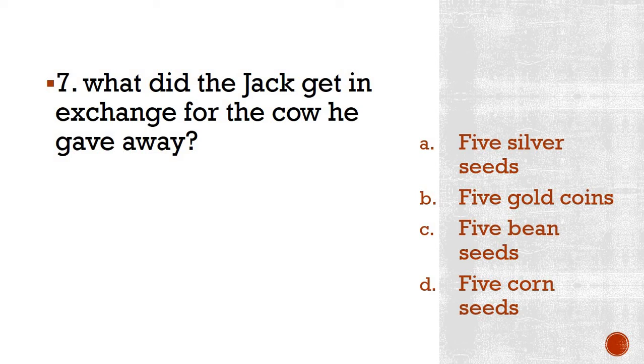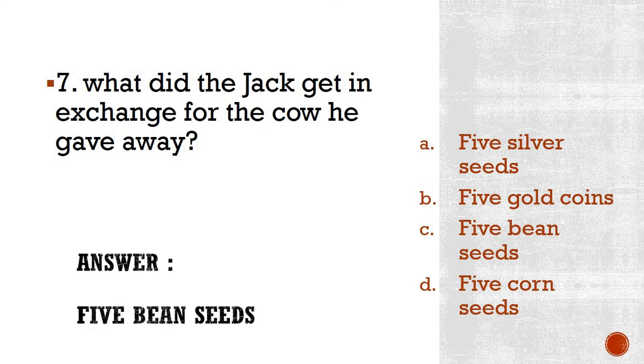Okay, I suppose those who knew the answer might have already written it without taking much time. So let's see what the correct answer is. The correct answer is 5 bean seeds. The old man gave 5 bean seeds to the little boy Jack in exchange for the cow. Please repeat this after me once.